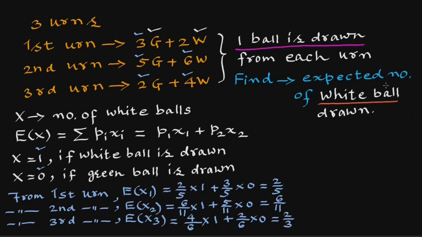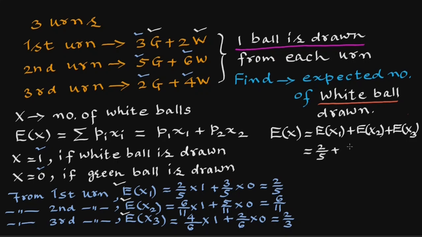So the expected number of white balls drawn, that is E(X), will be the sum of expectations from each urn, E(X1) plus E(X2) plus E(X3), that is 2 upon 5 plus 6 upon 11 plus 2 upon 3. The LCM of 5, 11, 3 is 165.